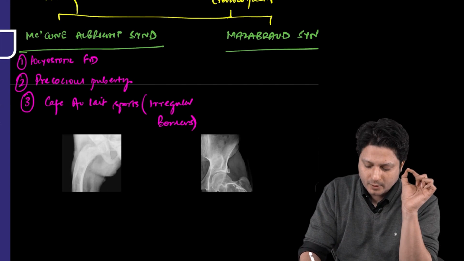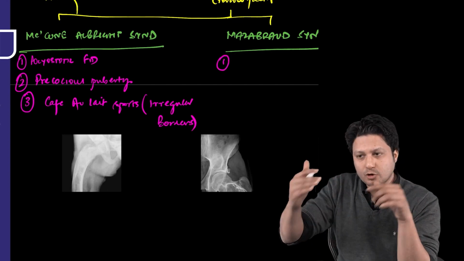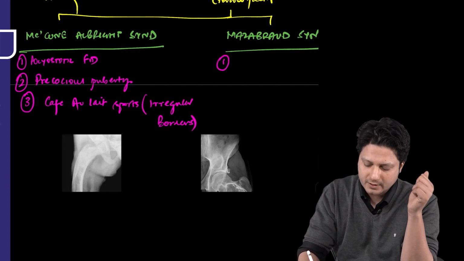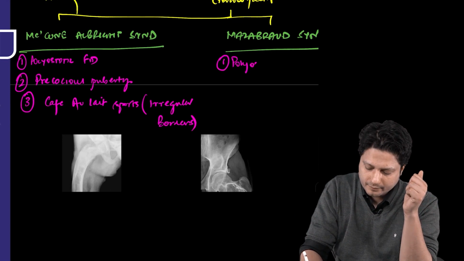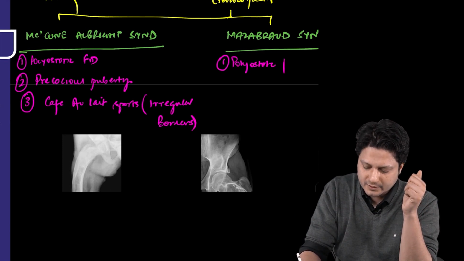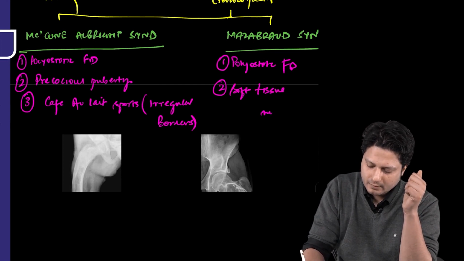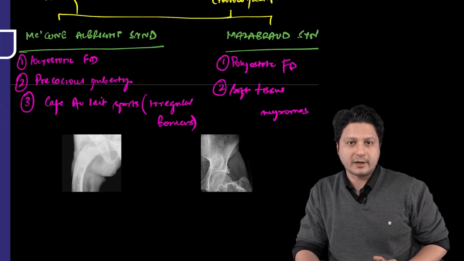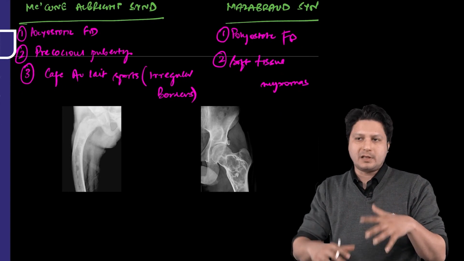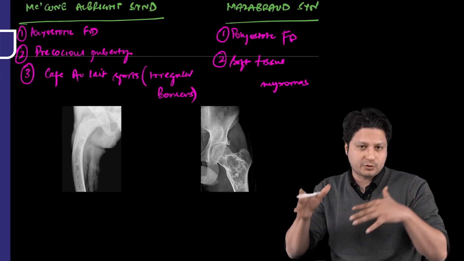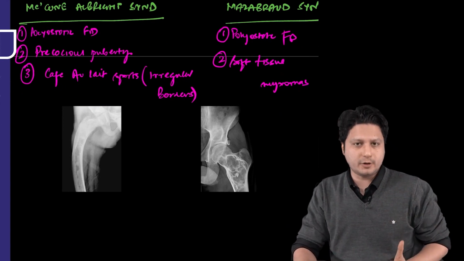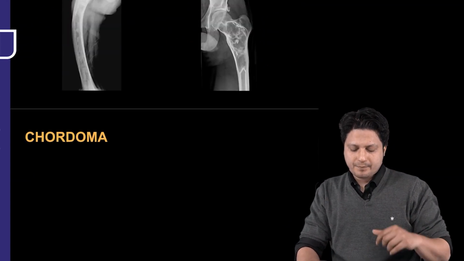Now, as far as Mazabraud syndrome is concerned, it is a syndrome associated with two conditions. One is polyostotic fibrous dysplasia and the second one is soft tissue myxomas. All right. So this is the importance of having a discussion of this fibrous dysplasia tumor. Rest of the things like the location of the tumor, the X-ray findings associated with this particular tumor, we have already talked about this. Next comes the very important tumor, that is chordoma.